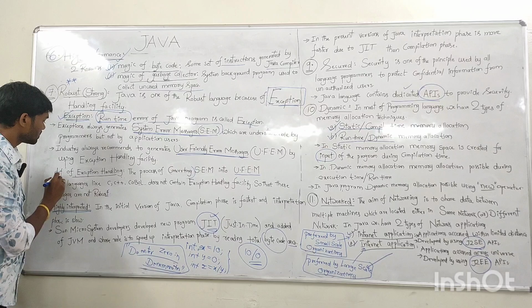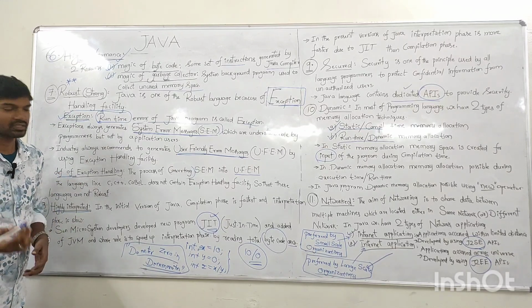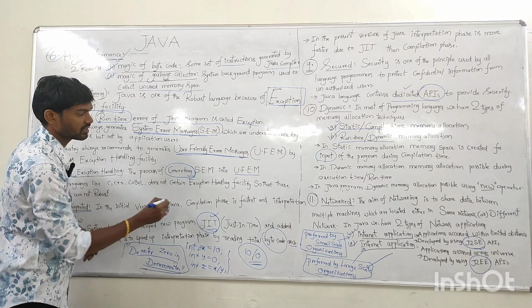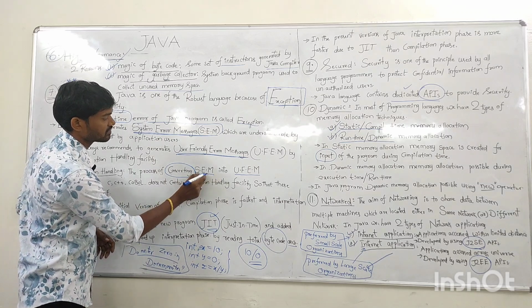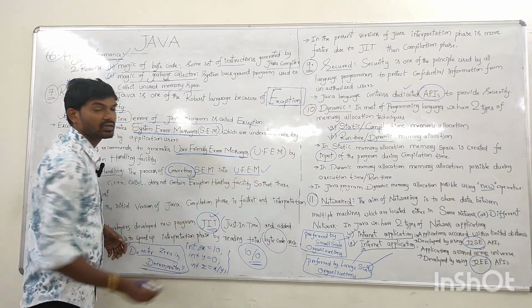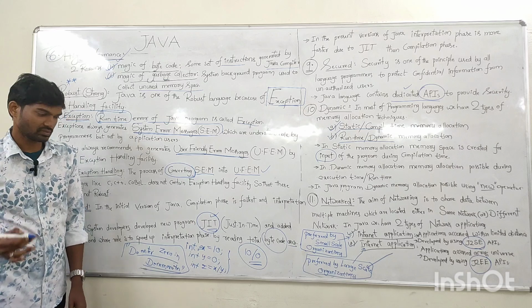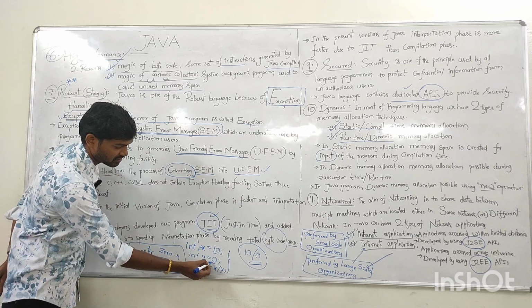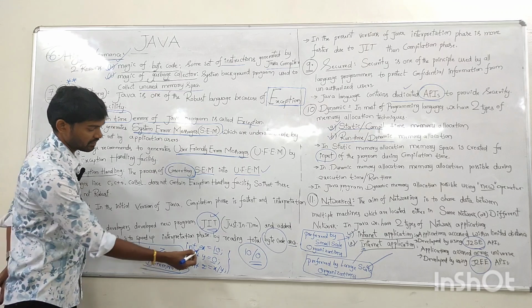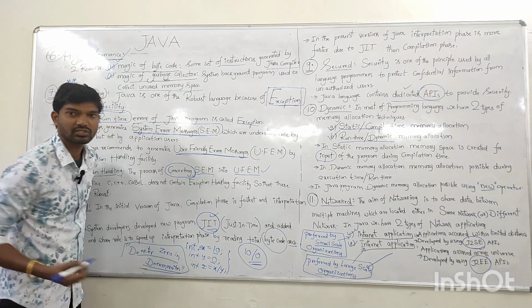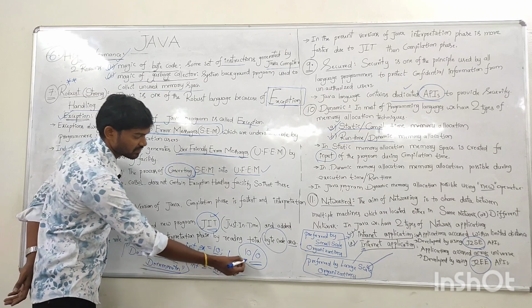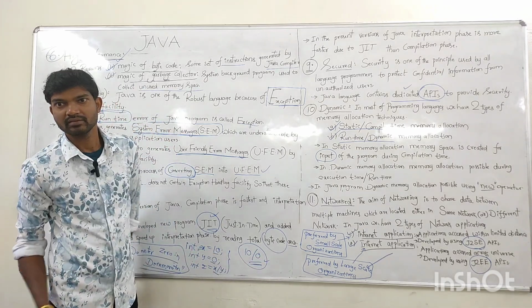Now, the definition of exception handling is the process of converting system generated error messages into user friendly error messages. For example, assume the x value is 10 and the y value is 0, and you compute int z = x / y, which means 10 by 0, which is undefined.